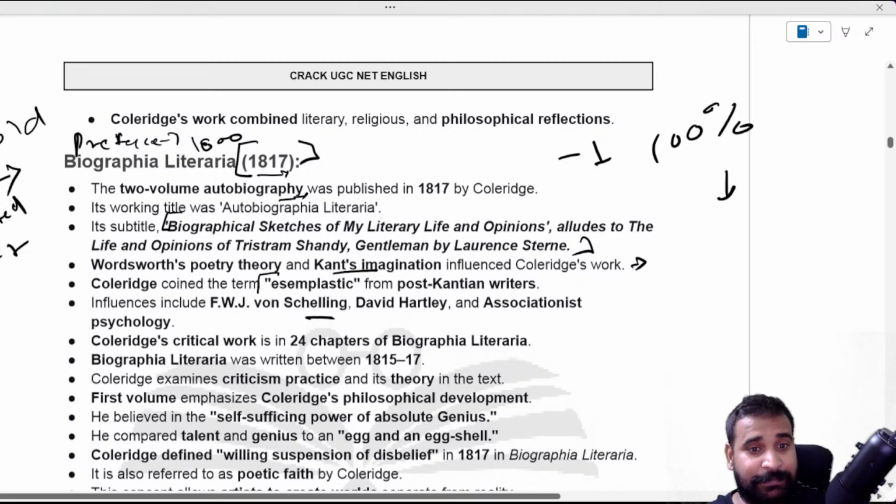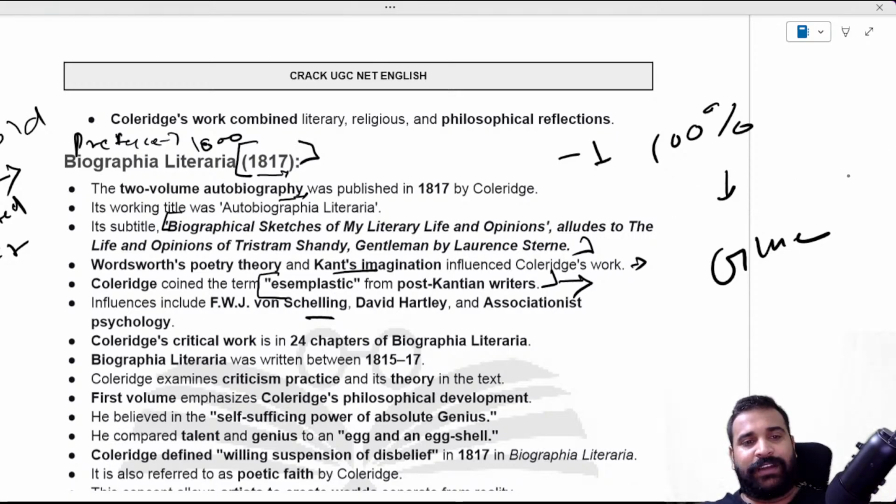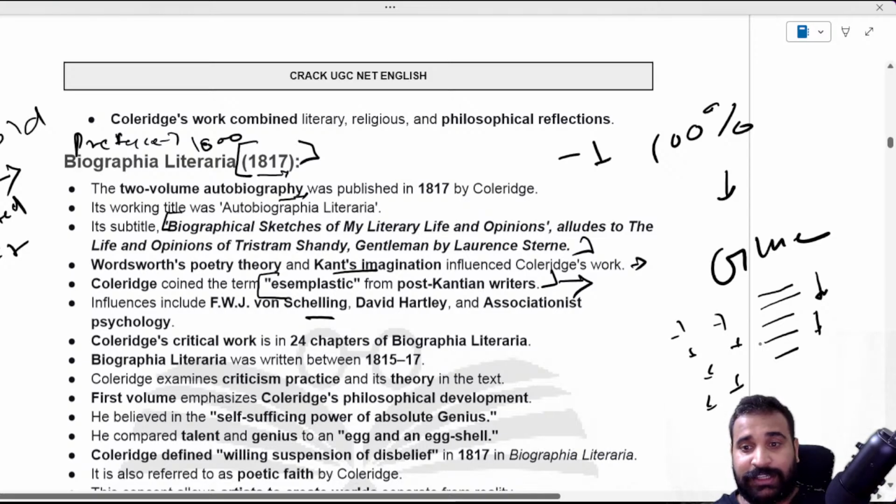Coleridge coined the term exemplastic, and they have asked a question based on that. In simple meaning, it's a kind of glue. Let's take an example: whoever is writing a poem or a story thinks about so many random things in the mind, and then you put them in a proper order, and that creates the plot and the story. So that glue, which connects all these dots, is exemplastic. That is very important.